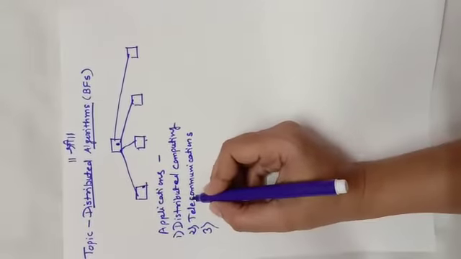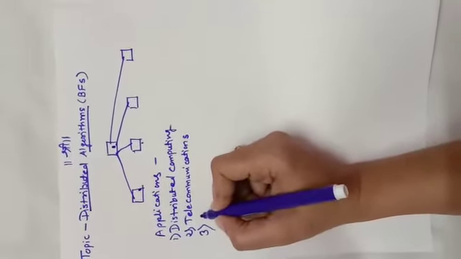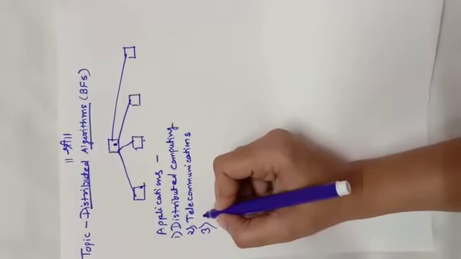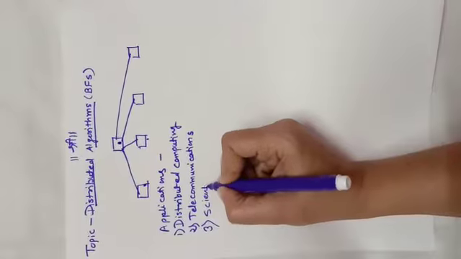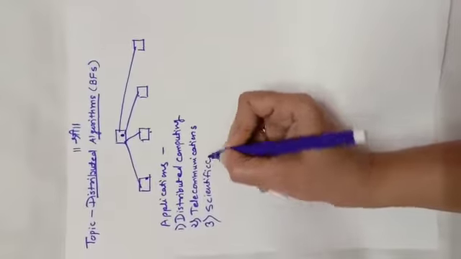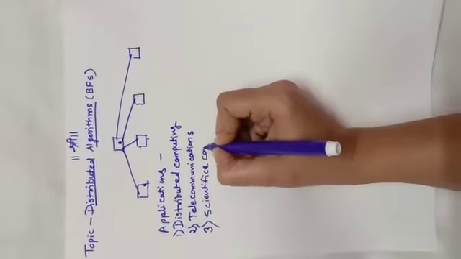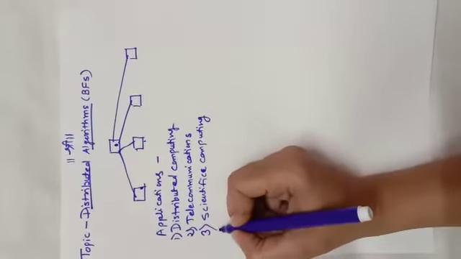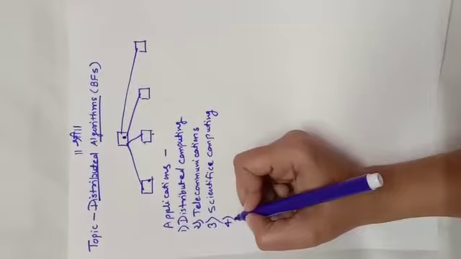Then scientific computing, like NASA or satellite communication, whatever scientific computation is there, is another application of this.